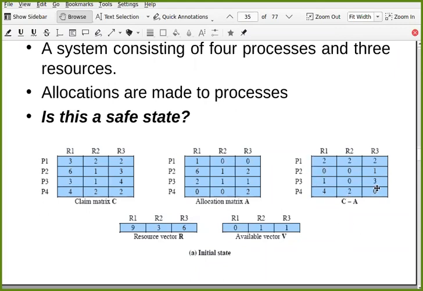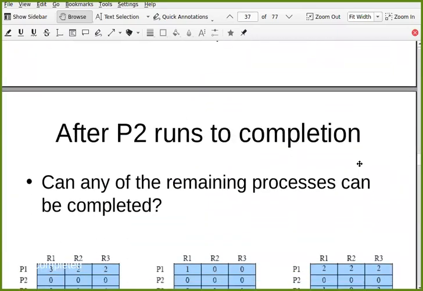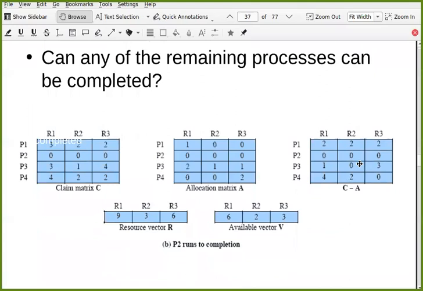Fine. So once P2 is completed, can any other process be completed after that? This is the current state now. Can you complete any other process with this? Yes, in fact, any process out of P1, P3, and P4 can be completed with these resources.